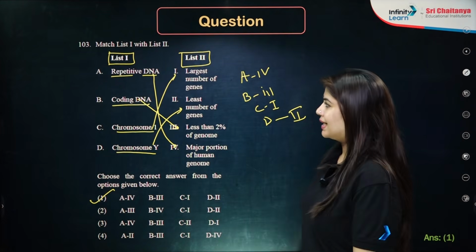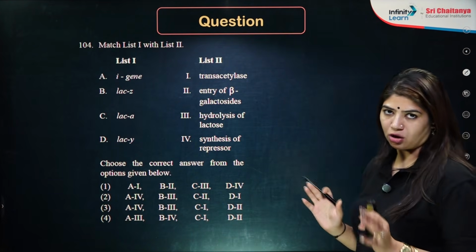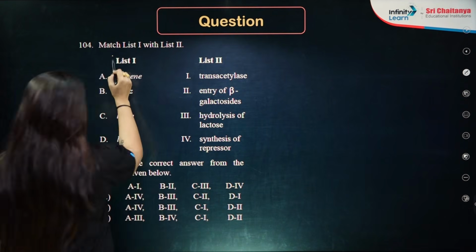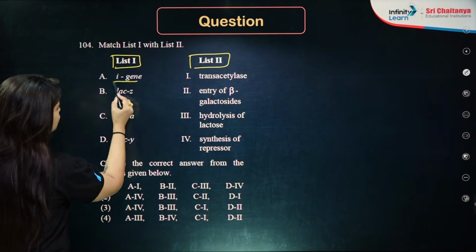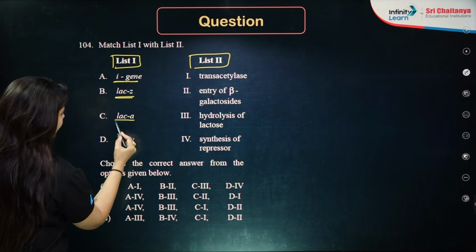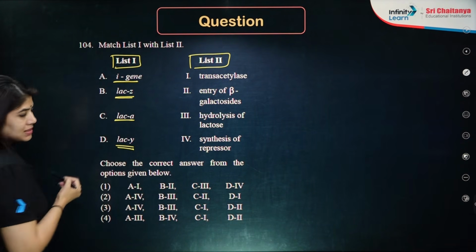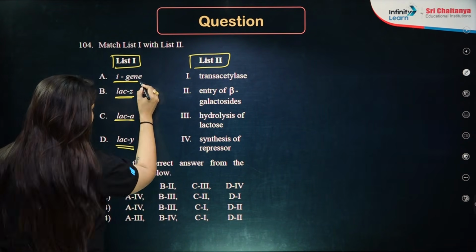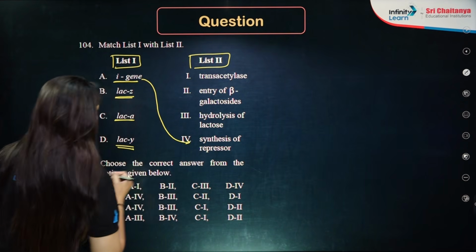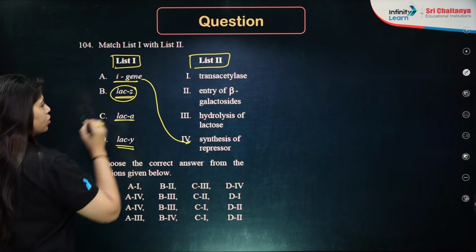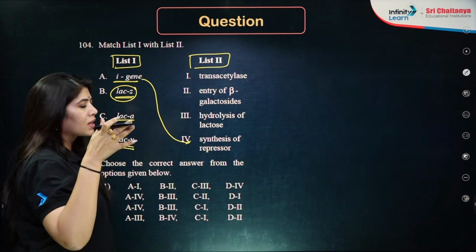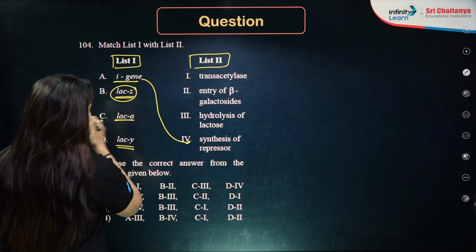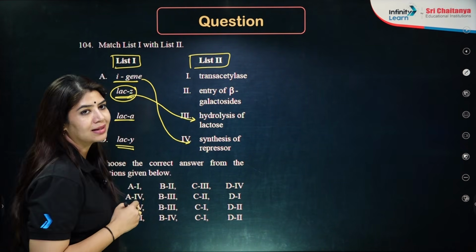Okay. Next question is again a match the column type of question. We do have list 1 here and list 2 here. In list 1, we have I gene, lac Z, lac A and lac Y. I gene basically codes for repressor, so it is going to synthesize the repressor protein. Lac Z codes for beta galactosidase enzyme, which will in turn hydrolyze lactose into glucose and galactose.